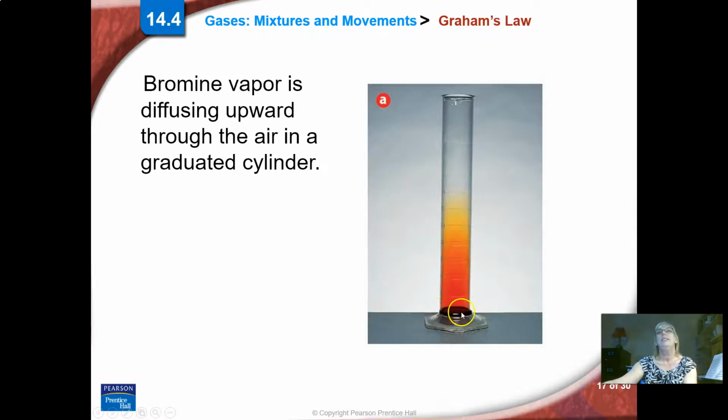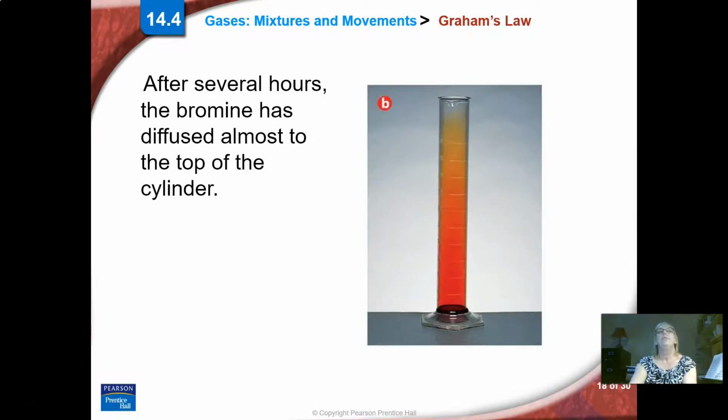You can have a solid down here, and then it's going to turn into a gas, and then slowly move itself outwards. That's diffusing. After a long time, it's going to bounce around until everything is pretty much even. It's diffused from the bottom to the top.